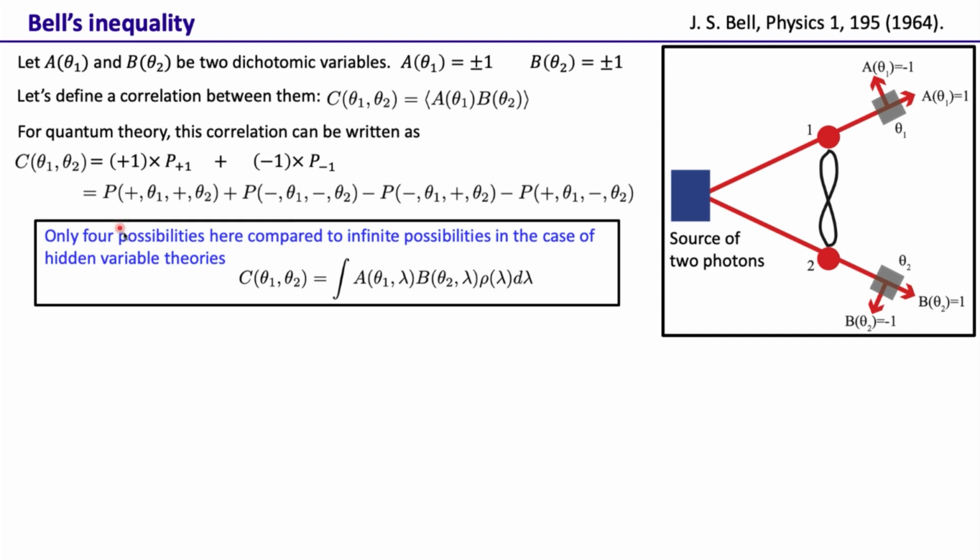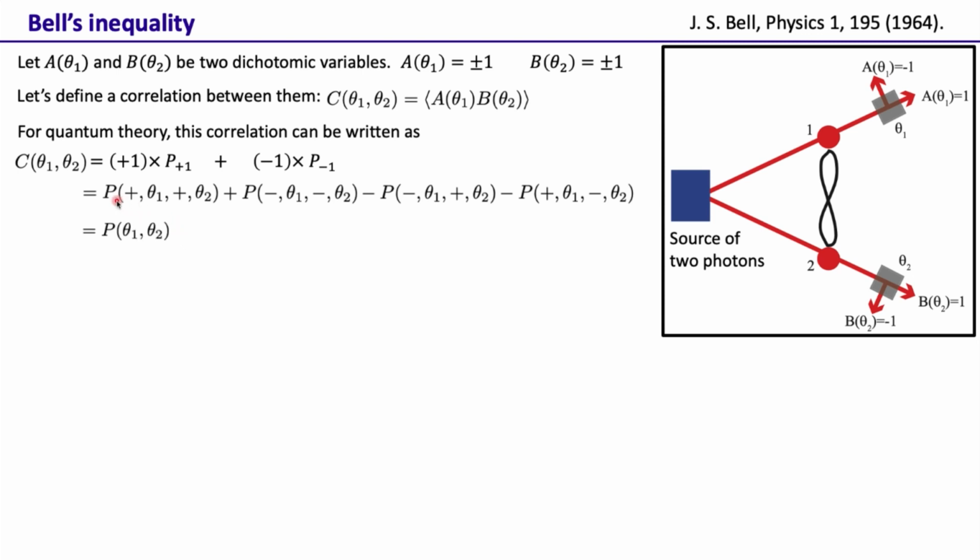So in the case of quantum theory we have these four possibilities, but this way of calculating the probability, the average, is the same as what we did in the case of a hidden variable. It is just that in the hidden variable case we have an infinite number of possibilities, and that's why we have to have a probability density. But in this case there are only two possible values of A and B, and correspondingly the four ways in which those two values can be obtained. So that's why we are writing the probabilities like this, but these are pretty much the same way of calculating the average.